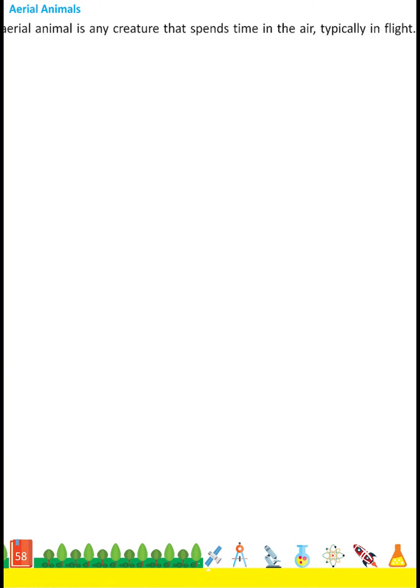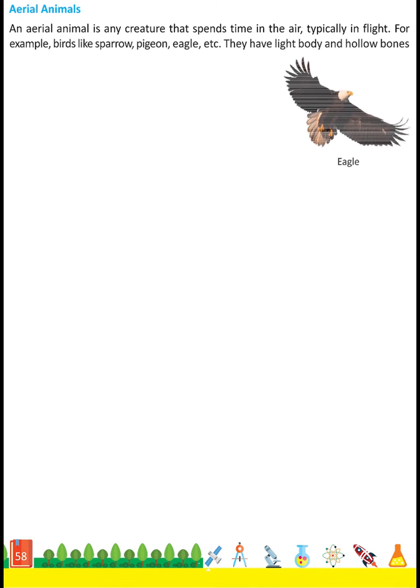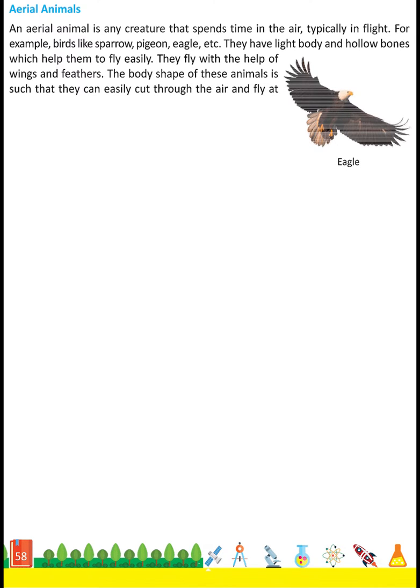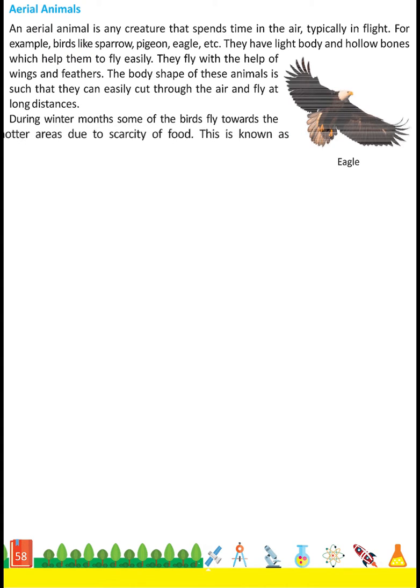Aerial animals. An aerial animal is any creature that spends time in the air, typically in flight. For example, birds like sparrow, pigeon, eagle, etc. They have light body and hollow bones which help them to fly easily. They fly with the help of wings and feathers. The body shape of these animals is such that they can easily cut through the air and fly at long distances. During winter months, some of the birds fly towards the hotter areas due to scarcity of food. This is known as migration.